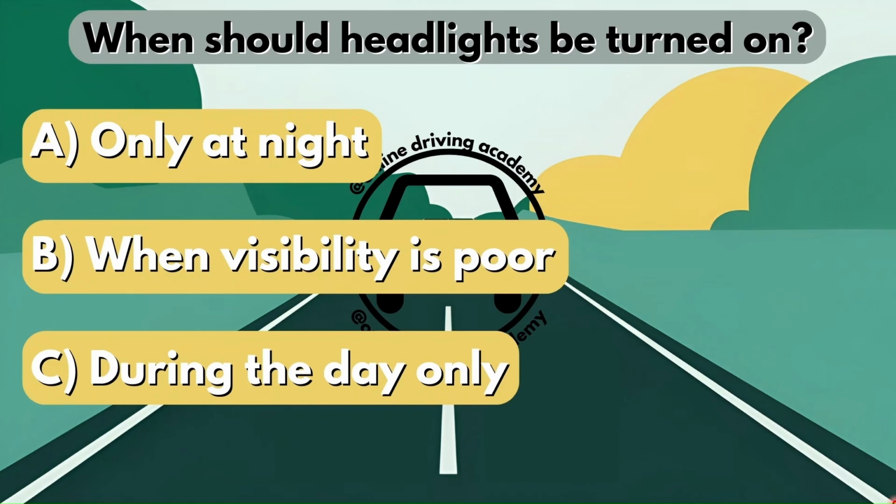Now it's very important that you look at the options given to you, and then from there you can decide what the correct answer is. So we see option A says only at night. Now we know that our headlights can be turned on during the day if you are driving in hazardous conditions, so obviously option A can't be your answer. And in option C, it says during the day only, so we obviously know you don't only use your headlights during the day. Therefore, option B would be your correct answer. Your headlights should be turned on when visibility is poor.